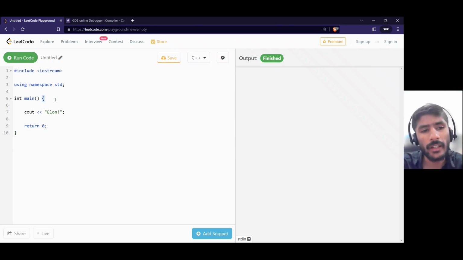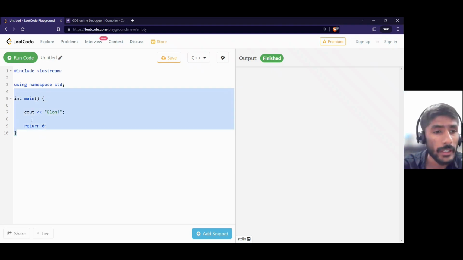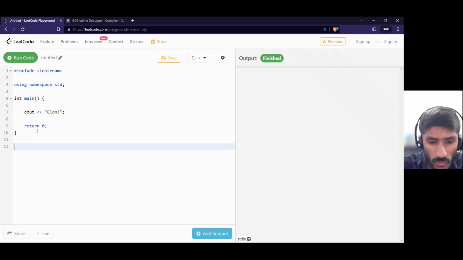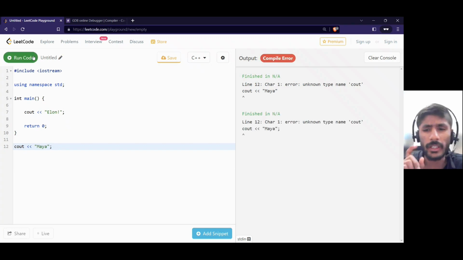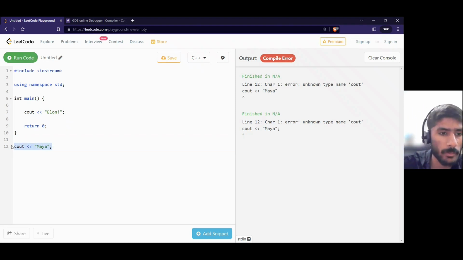They are telling us this is the scope. If I write Mayank here or Maya here outside of it and run this, obviously I will get an error because I haven't put a semicolon. Good catch. Now if I click on run, what is Elon? What is Maya? The compiler is just amazed.